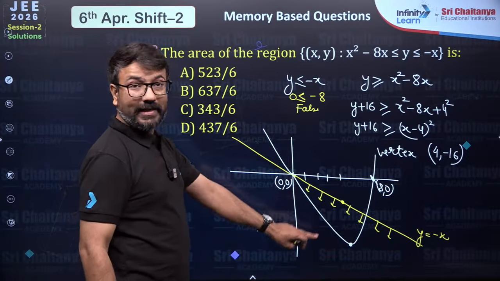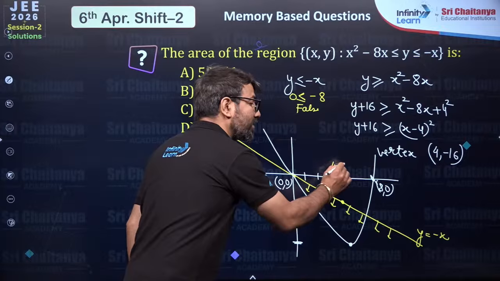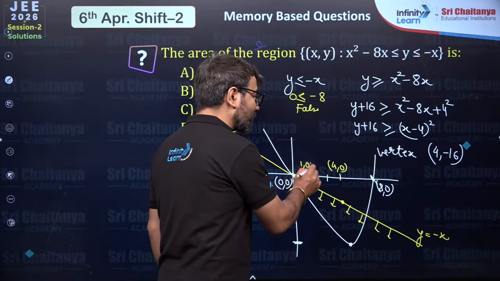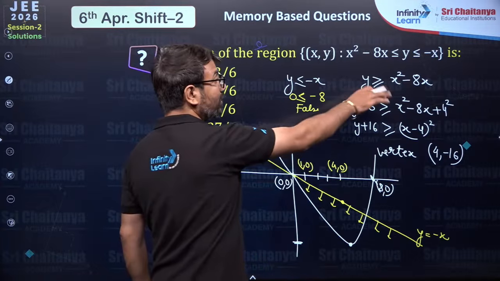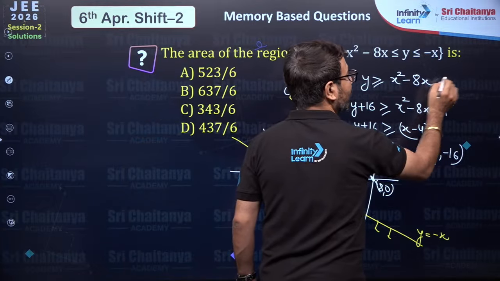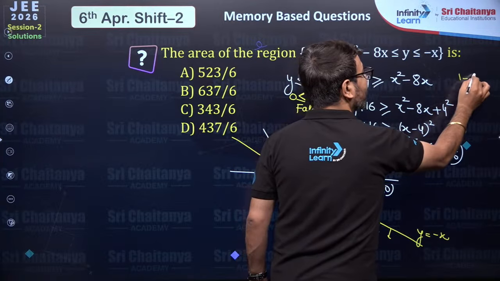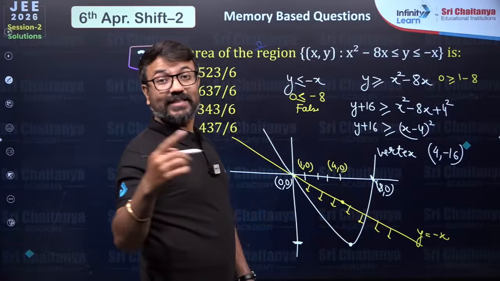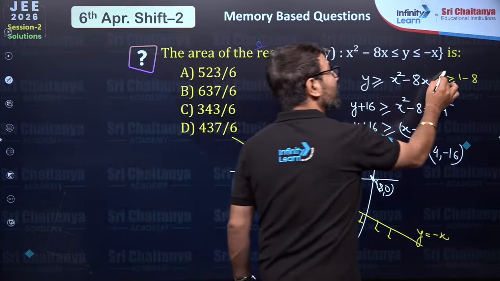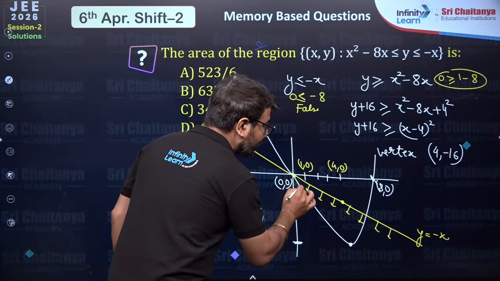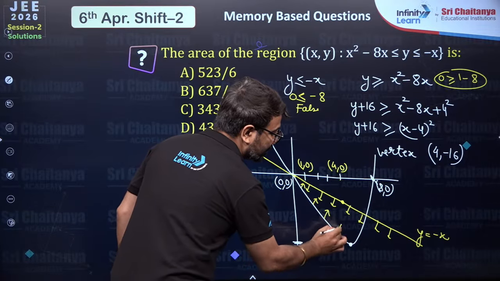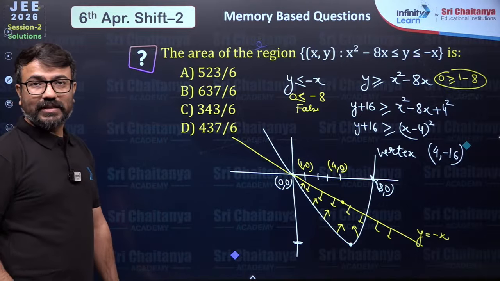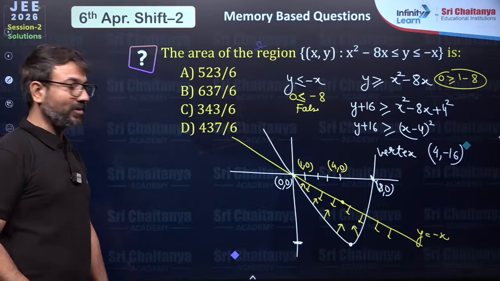And for the parabola, let's say one of the points inside the parabola is 1 comma 0. So if you substitute 1 comma 0 in the parabolic equation, instead of x I'm writing 1 and instead of y I'm writing 0. So 0 is greater than minus 7. This is a true statement, bache. That is why the parabola will be shaded towards the inner region. Now this common part you have to determine. Are you able to understand which common part they are expecting from you?